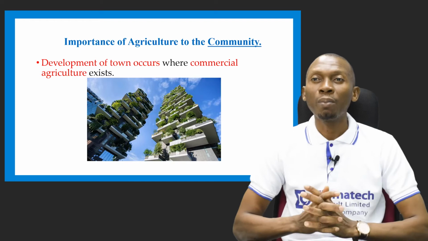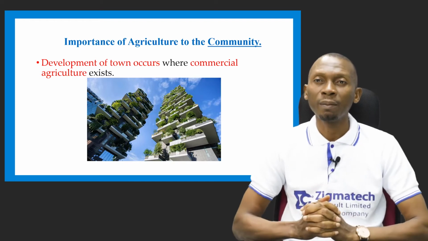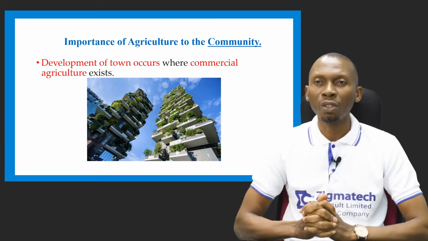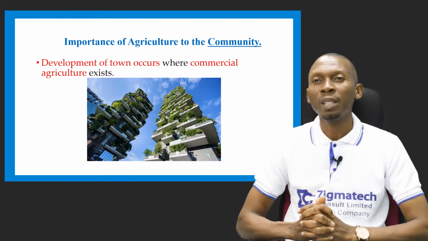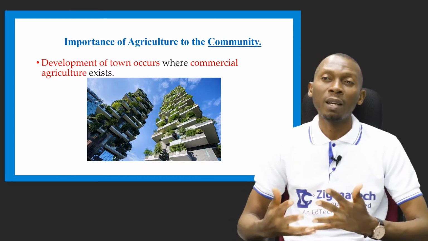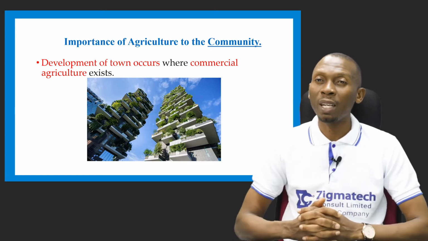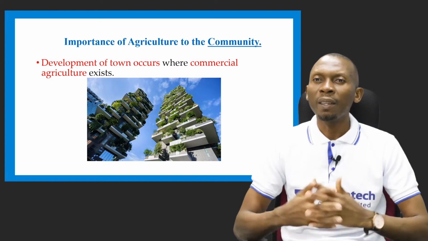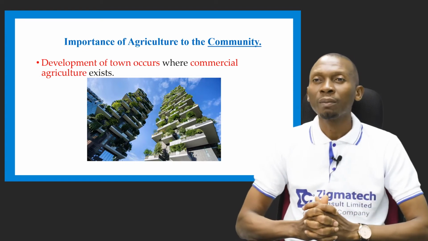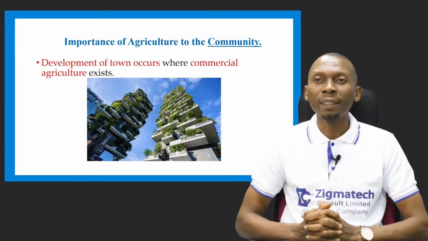Now let's take a look at the importance of agriculture to the community. How is agriculture important to the community? Now, we have what is called commercial agriculture, which has to do with production of either crops or animals on a very large scale, which entails the employment of human labor in order to achieve that.